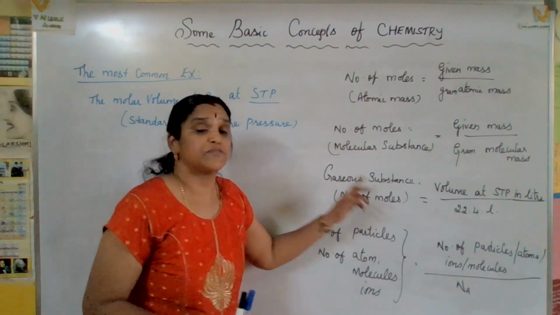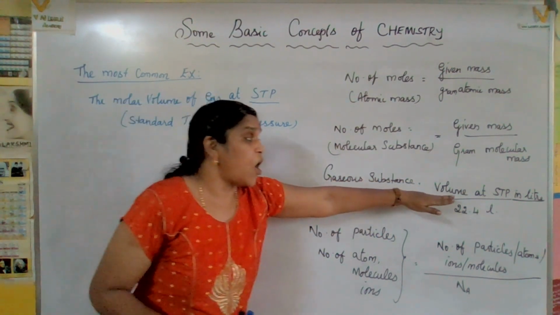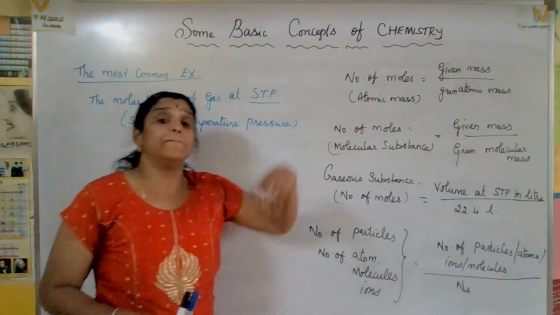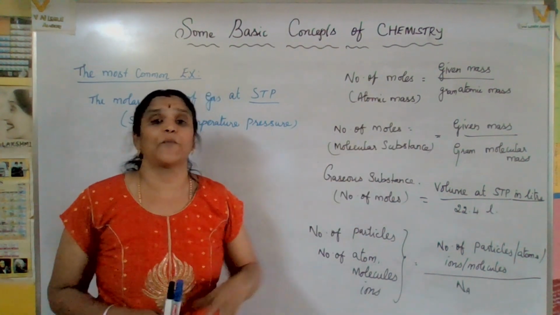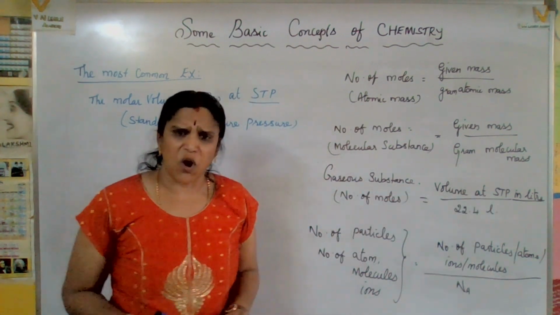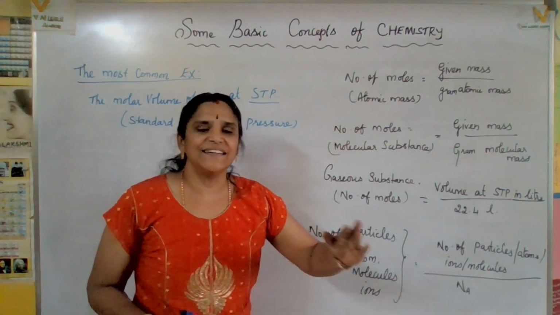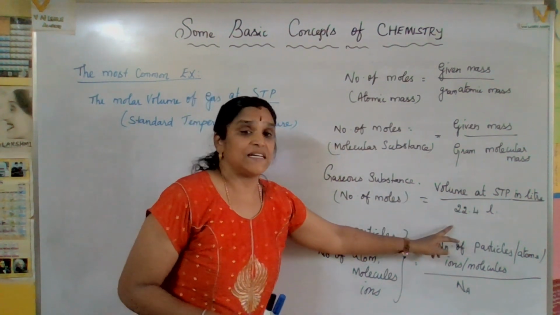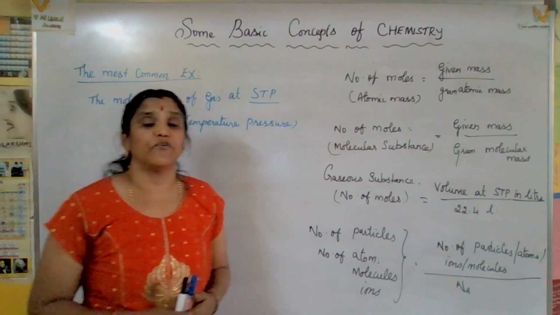Number of moles for a gaseous substance is the volume at STP in liters, given instead of mass. STP is standard temperature and pressure. So volume at STP in liters divided by 22.4 liters.